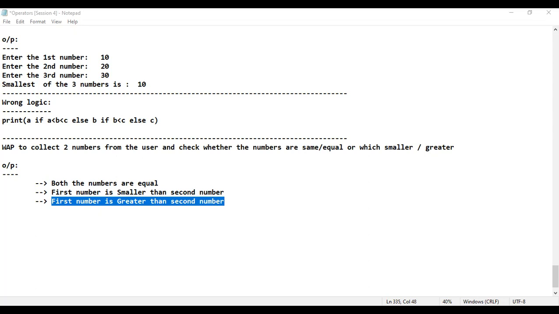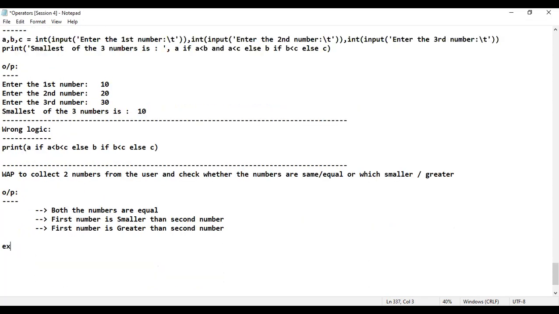Is that clear? I know you people will not do that. It's okay, let me just give you the logic. I think it's pretty simple. Even if I give the assignment, you'll not do it, I'm damn sure about that. That's the reason, without wasting time, maybe in this session itself, I'm going to explain that. Observe properly. Directly, I'll just write the program. It's pretty simple. Example number 7.py.